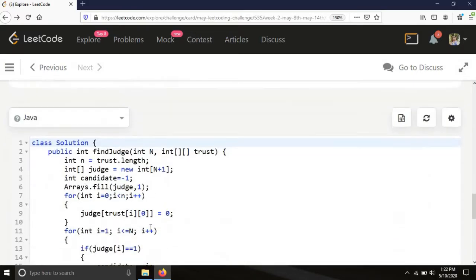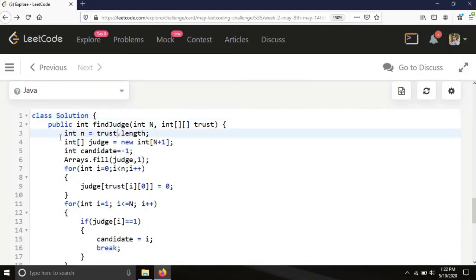So now let's code. Initially we will find the length of the trust array. After that, for storing whether a person is the judge or not, we have created an array of size n plus 1 to store the condition of n people. So basically from index 1 to index n we are going to store the condition whether he is the judge or not.